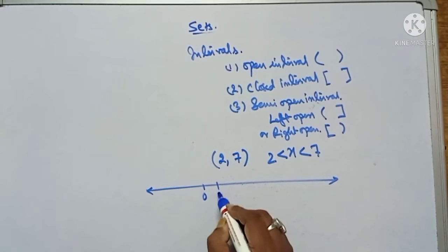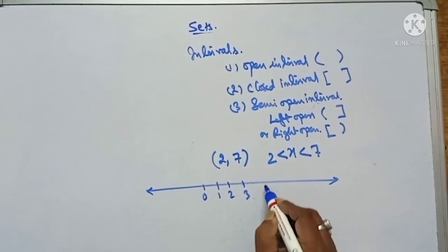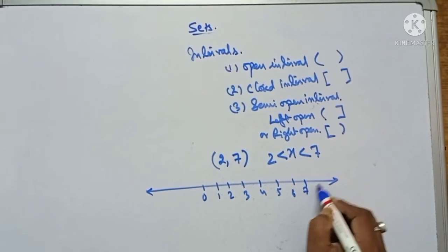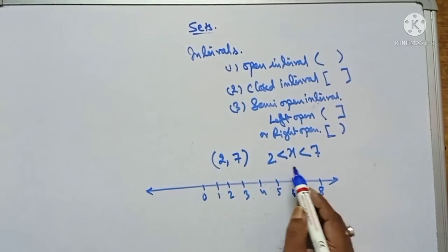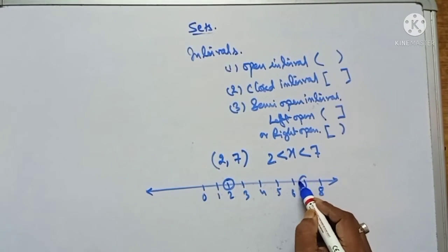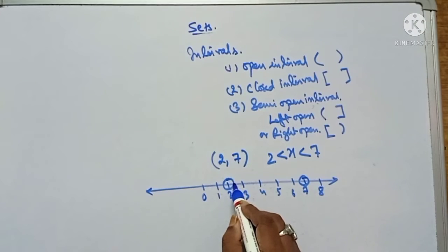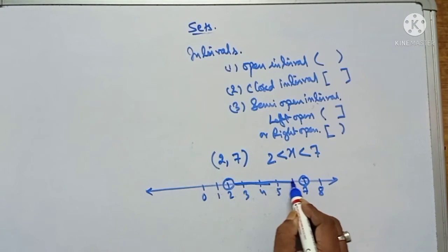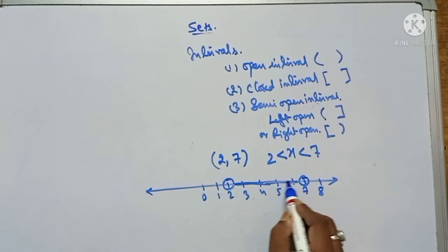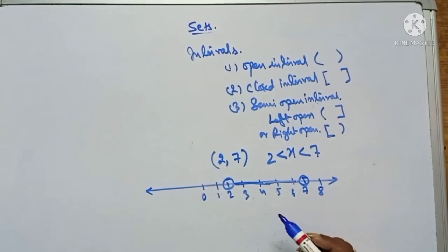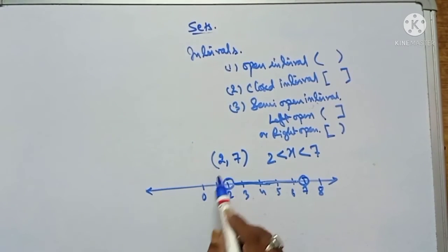So 0, 1, 2, 3, 4, 5, 6, 7, 8. It does not touch 2, and at the same time, it does not touch 7. You join from this open circle to this open circle. This is represented on the number line, which represents real numbers, and this is the open interval.